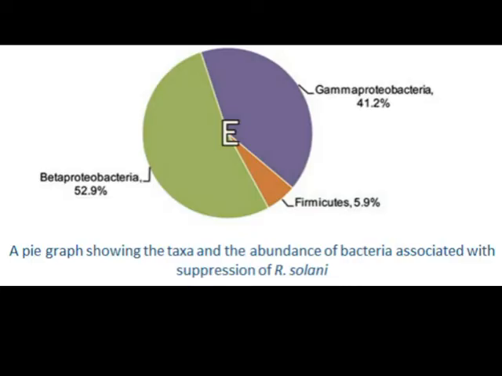The authors then used PhyloChip analysis to identify the important bacteria in each of these treatments. They then compared the differences between the soil treatments to show the bacteria and their abundance associated with the suppressive soil. This analysis revealed that beta proteobacteria was the most important bacterial group associated with soil suppression, and focused further their work on Pseudomonads, a family within beta proteobacteria, which are already known to be suppressive of other fungal pathogens.